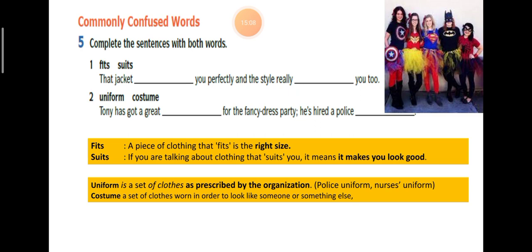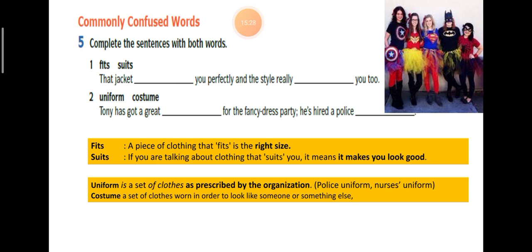Okay, so which word goes where? You have to write down the words in the empty spaces there. Okay, number two, uniform and costume. They are not the same, okay, class?